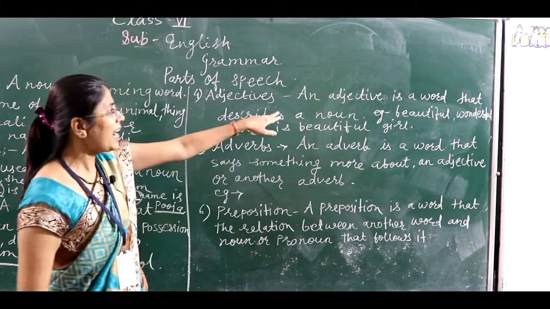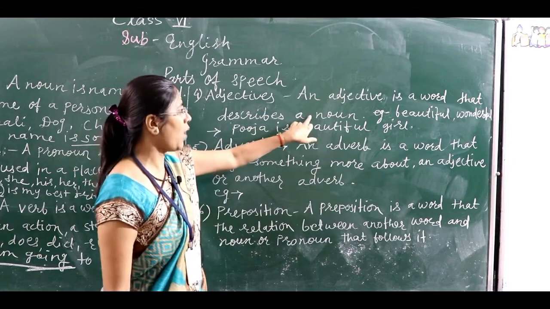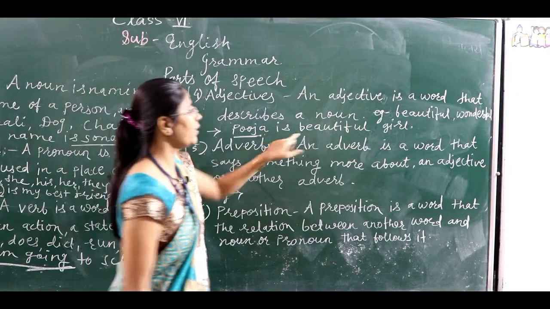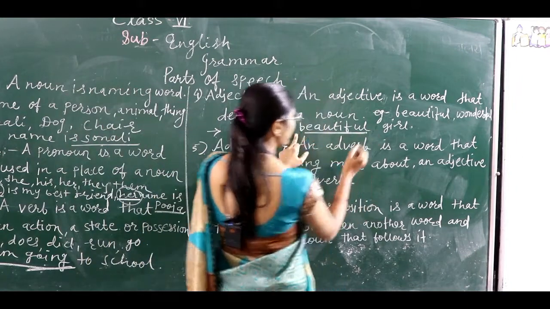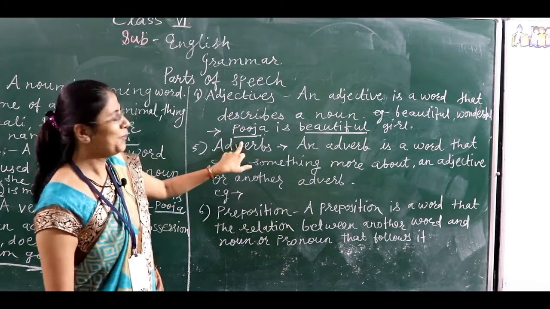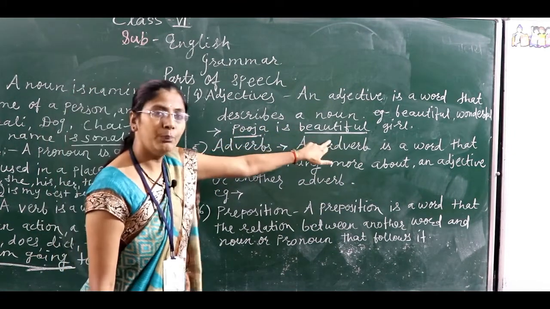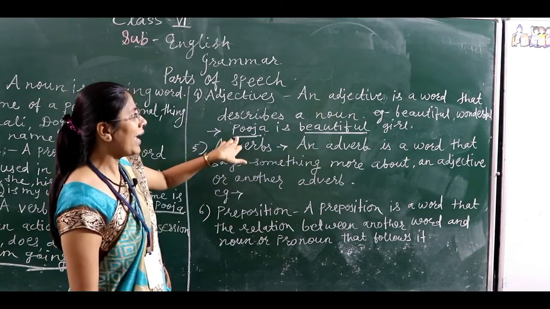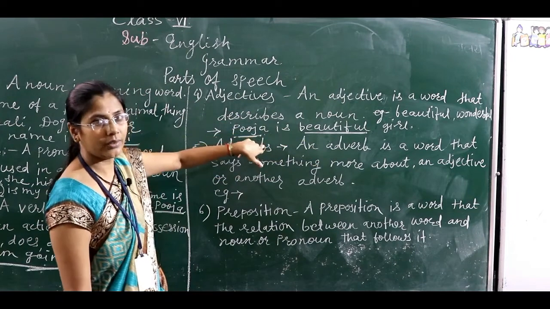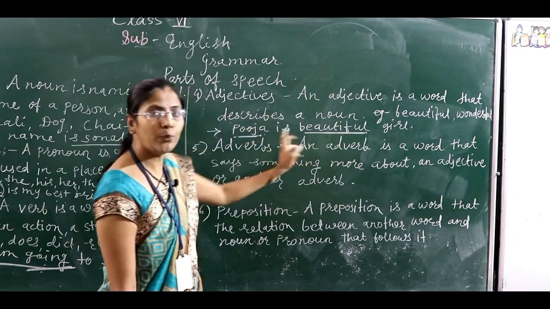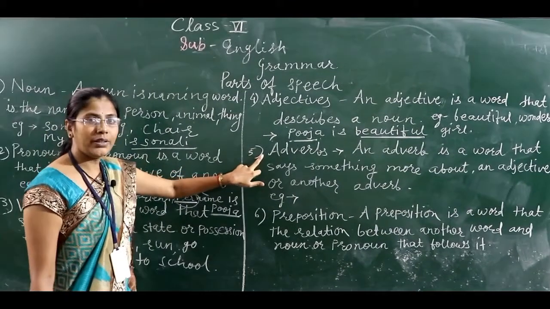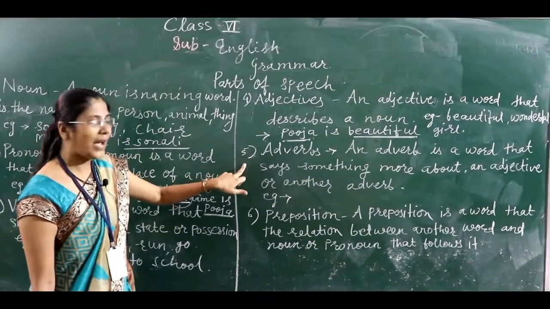See, an adjective is a word that describes a noun. What is the noun? Pooja. How is Pooja? Pooja is beautiful, so that is giving the information about Pooja. So Pooja is a beautiful girl. Pooja is a noun and this is the adjective that describes Pooja, giving the description about Pooja. Pooja is a beautiful girl. Got the point?